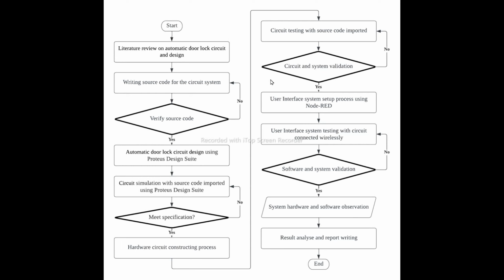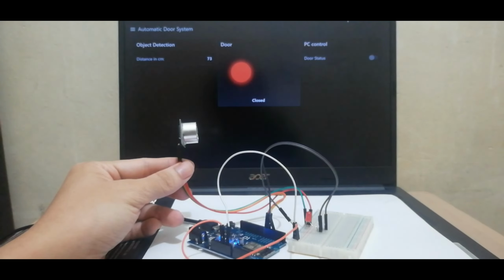When the UI setup is completed successfully, we observe the system hardware performance and also the UI, to check the IoT and the data storage. After all the observation, we analyze the results and write all the observations and analysis into the report. That's all for our overall general workflow chart.